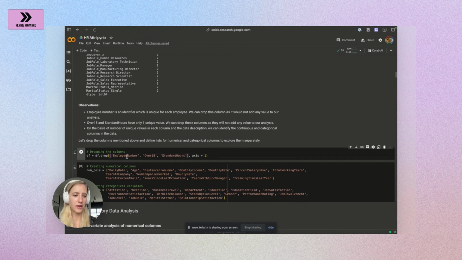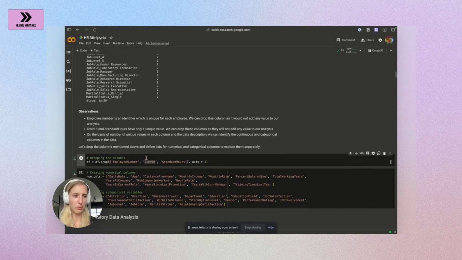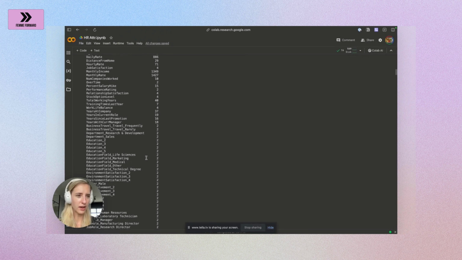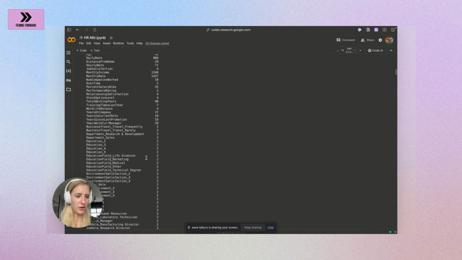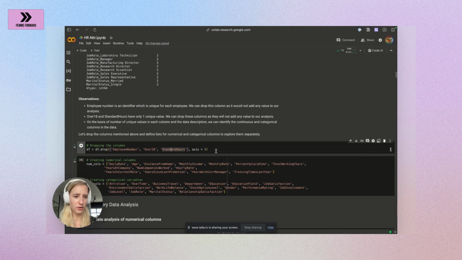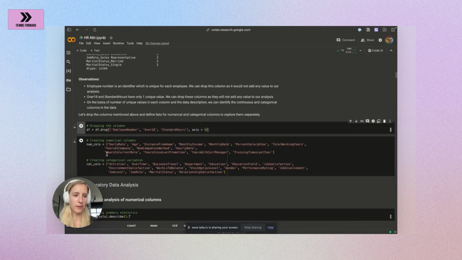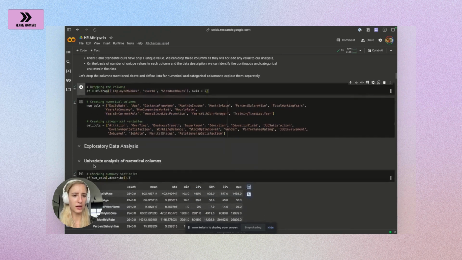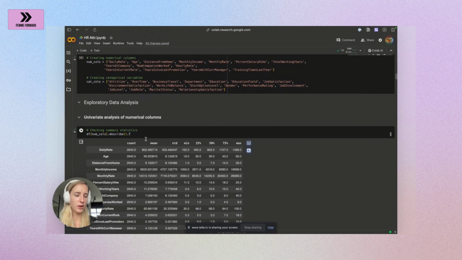And then I would always start with dropping the columns that are not informative for the model. So here, the employee number is just an identifier, so that is nothing that we should use to predict in our model later on. Over 18 is also not really representative. I think it was just one value anyway, because you can't work when you're below 18. Standard hours, also not interesting, so we drop it. We create a set of numerical columns and categorical columns to be able to transpose our categorical columns later on for better model prediction. And then we're going to start with our exploratory data analysis.